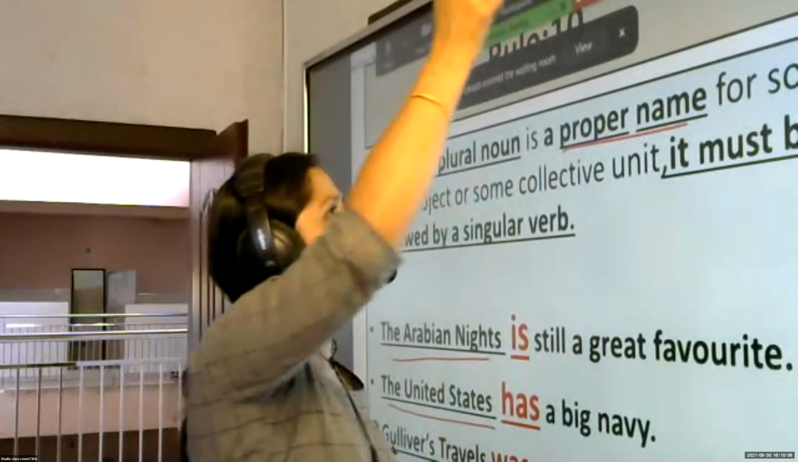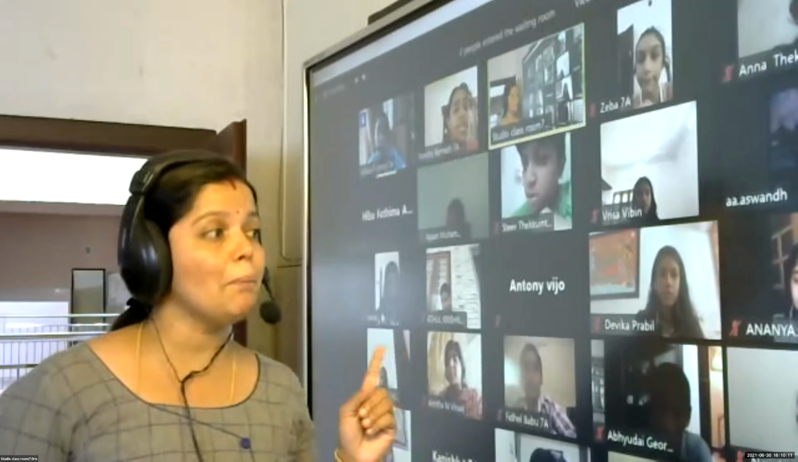What do you mean by proper noun? Ma'am, it shows a particular name of a particular person. Ma'am, it can be a person's name. It can be a particular place name. Ma'am, it can be a particular animal. Whatever it is, if it is particular.